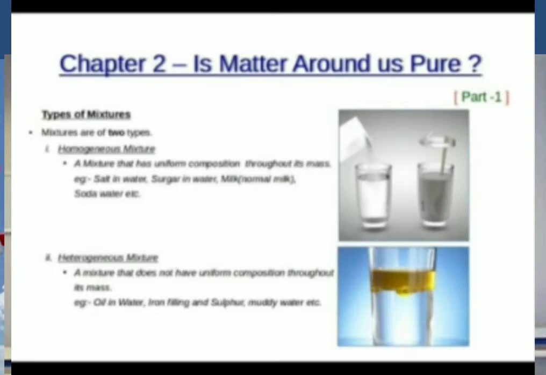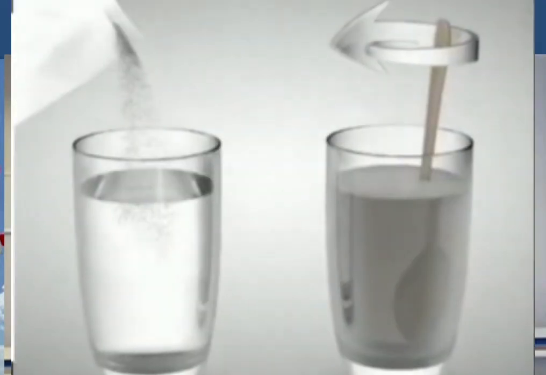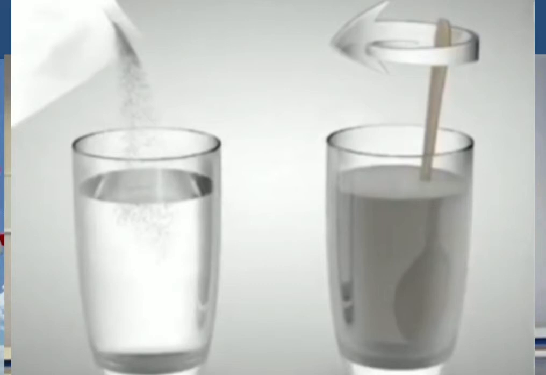Mixtures are of two types depending upon the nature of the compounds that form the mixture. First, homogeneous mixture. When we take a glass of water and add salt into it and mix it well, we can no longer see the salt in it.